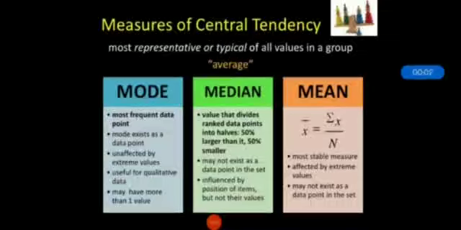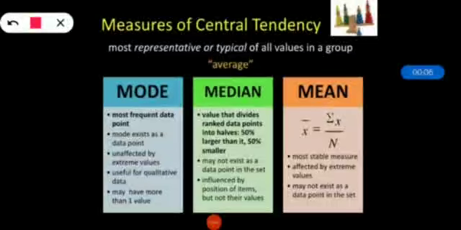So, in the last section, we have seen what is central tendency or central value. That is nothing but it is used for probability distribution, which is generally called average. So, measures of central tendency, most representative or typical of all values in a group, is nothing but average. So, there are basically three measures of central tendency: mode, median, and mean.